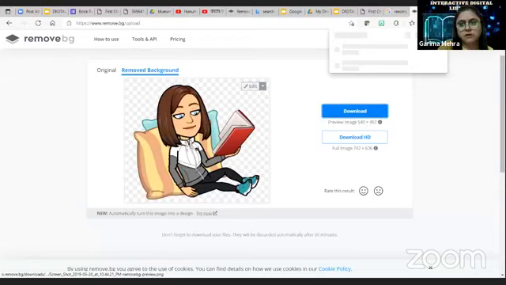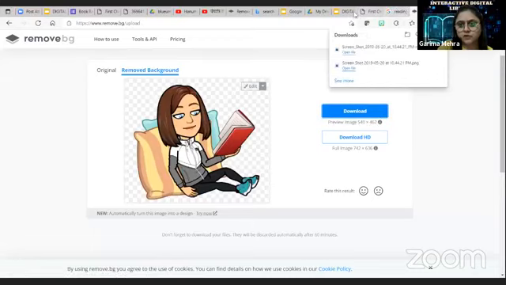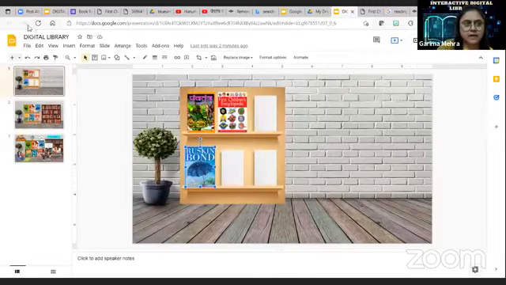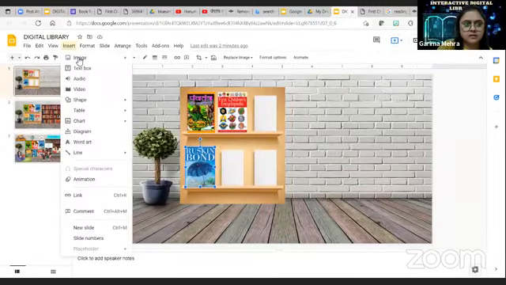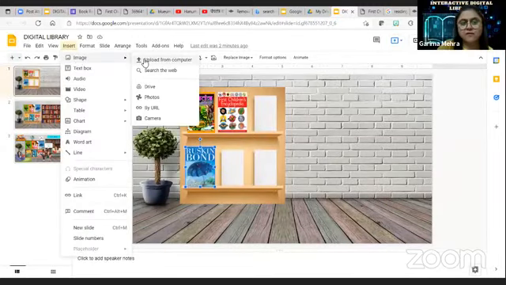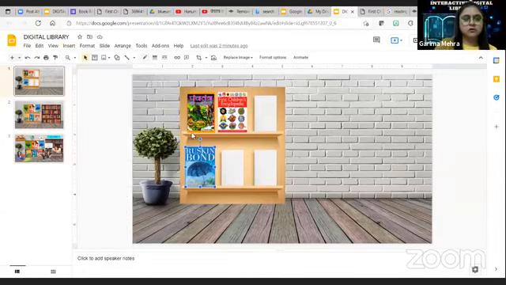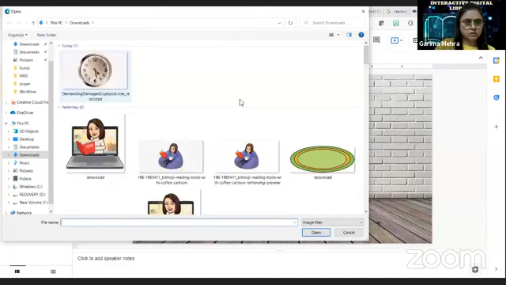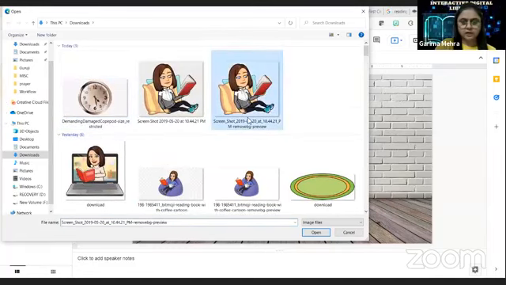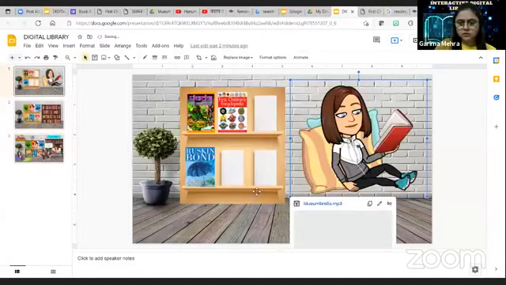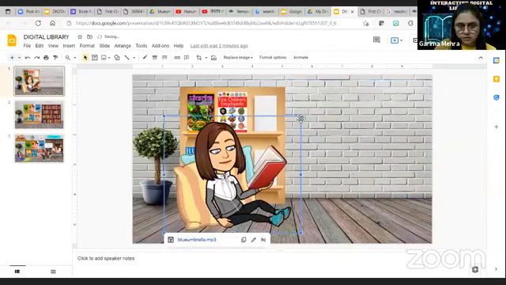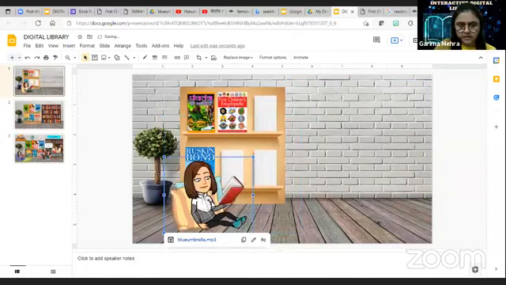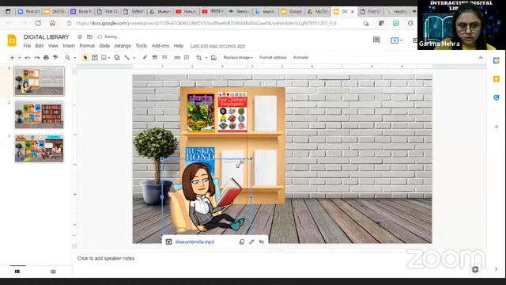As you know, when you download, it goes to the downloads folder. So when we go again to our digital library and insert image, we will go to upload from computer, because it's already in our system. We will go to uploads, and this is our image without background. So you can have it here, like this. You can arrange it and make it more beautiful.